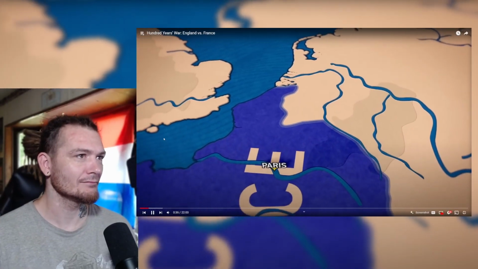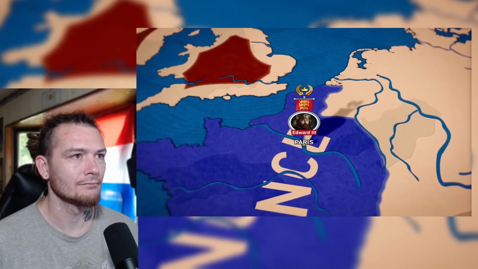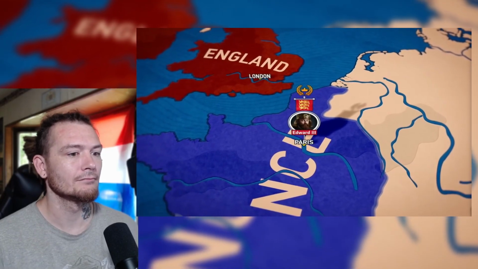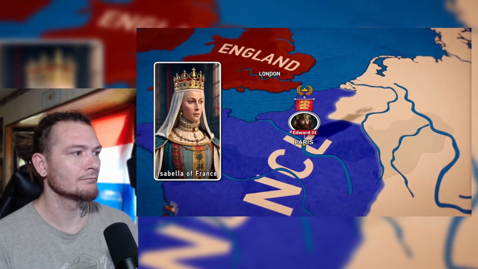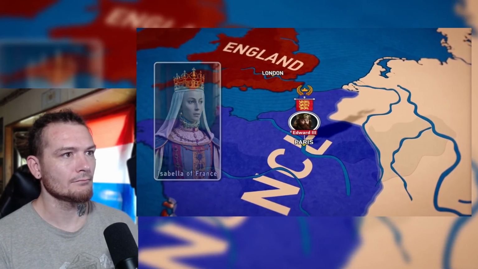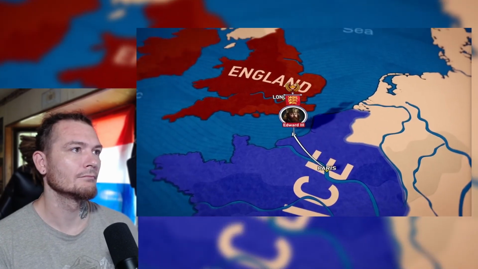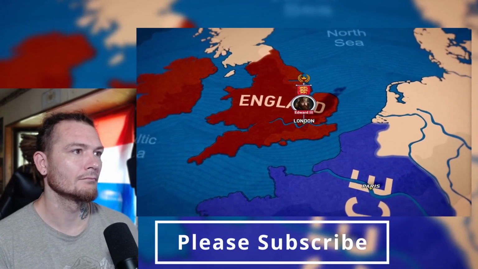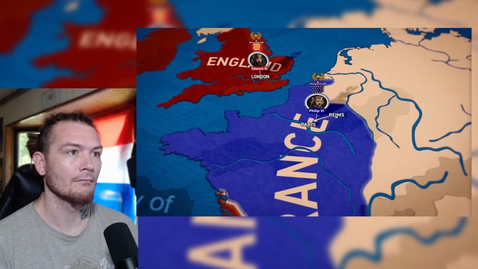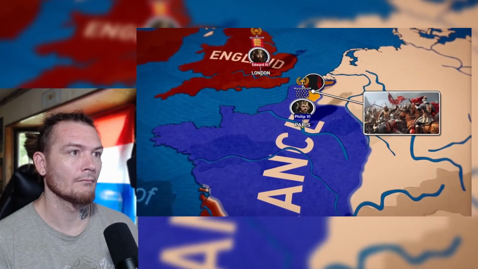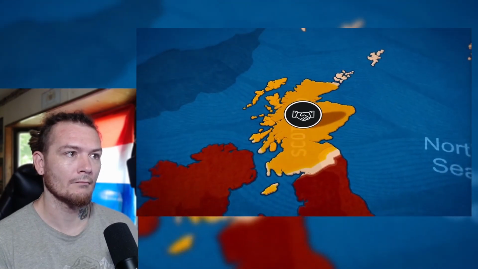Apart from Philip, several other feudal lords laid claim to the crown, notably King Edward III of England, who had French ancestry through his mother Isabella of France. However, the French aristocracy did not want to be ruled by a foreign king, and thus rejected Edward's claim. Consequently, Edward returned to England and began preparations for war. Philip VI also prepared for war. He consolidated his power, suppressed uprisings in Flanders, and formed an alliance with Scotland.